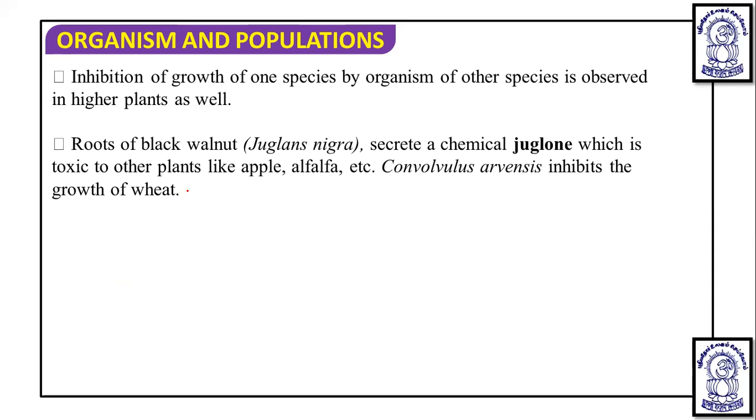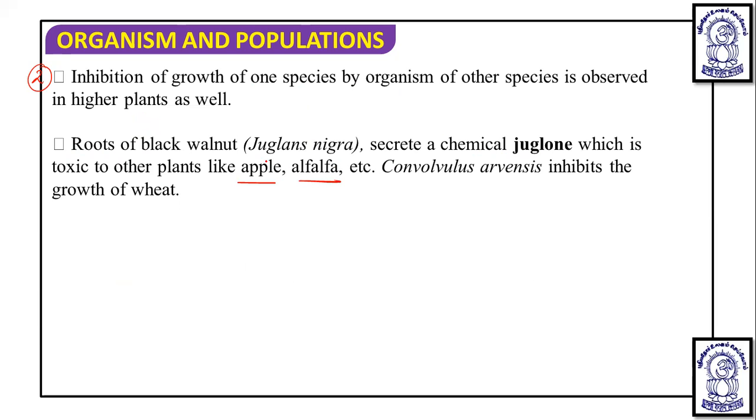The second example is inhibition of the growth of one species by an organism of another species, observed in higher plants as well. The root of black walnut, Juglans nigra, secretes a chemical juglone, which is toxic to other plants like apple and alfalfa.